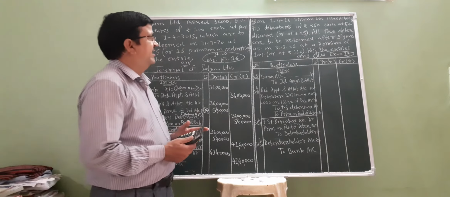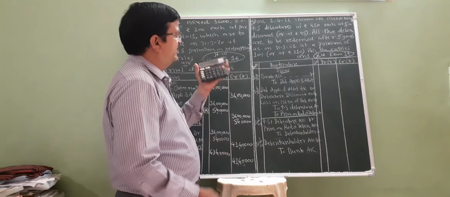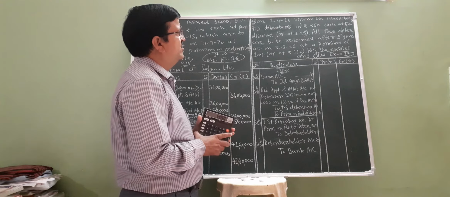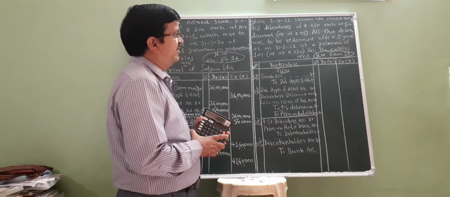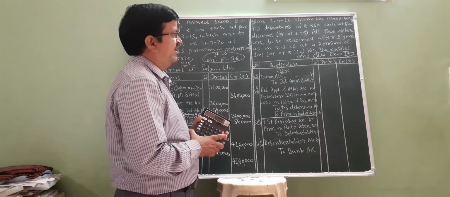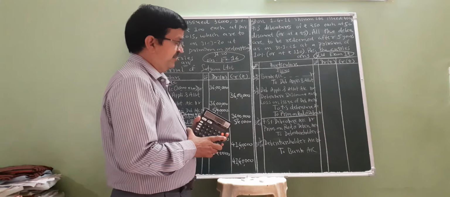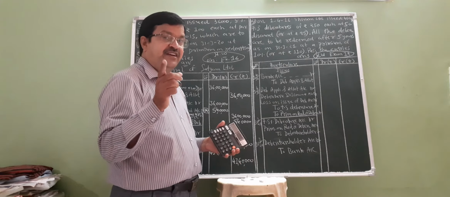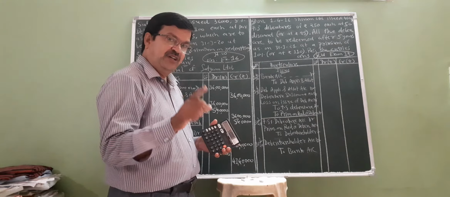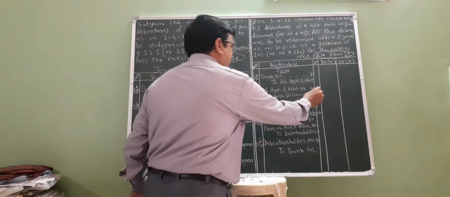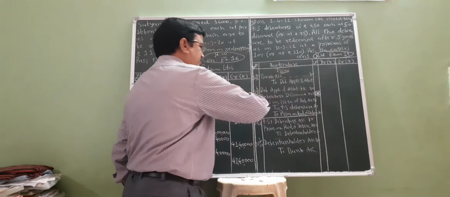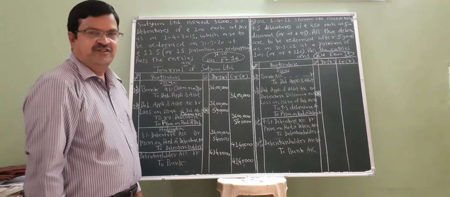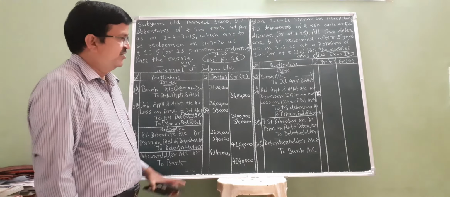Now the second example. On 1/4/16, Shivam Limited issued 4,000, 7.5% debentures of 250 each at 5% discount. The debenture is issued at discount. Debenture discount is a loss, so it is always debited.